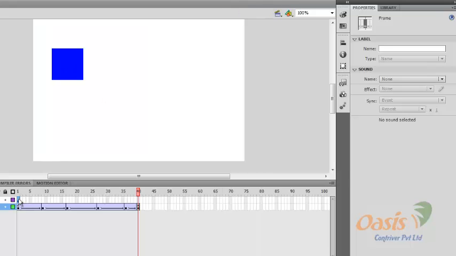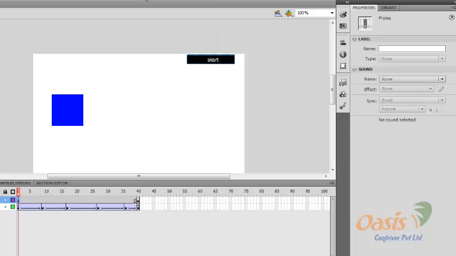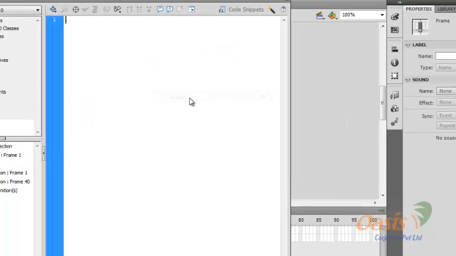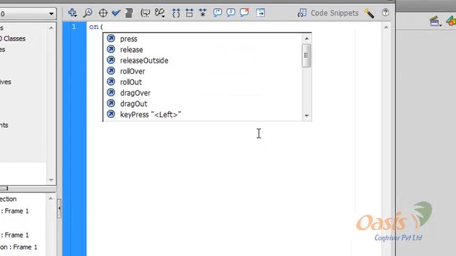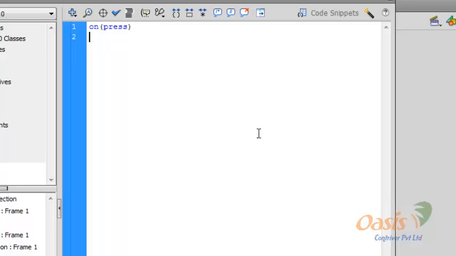Now window and action. On press, go to and play. I think P is capital here. Go to and play from frame number 2. Okay, semicolon and close it.